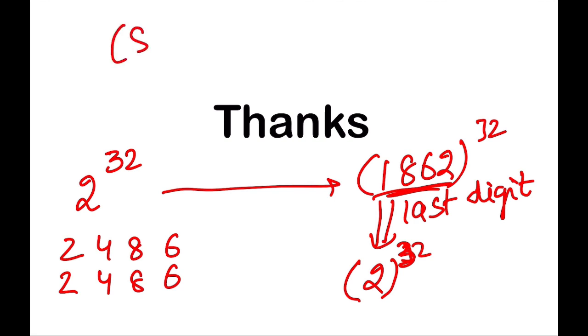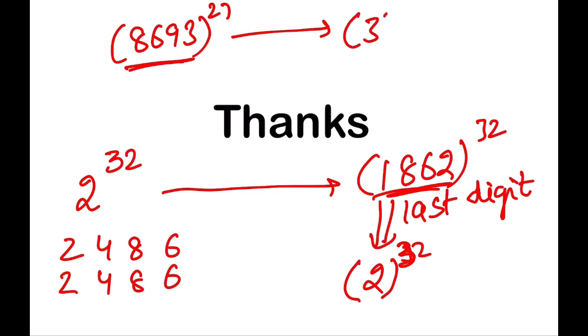Another example, 8693 raised to power 27. So give me the last digit. You don't have to find the last digit of the full number. You just focus on 3. Why? Because only the last digit decides the unit digit of the answer, and other digits don't play any role in solving for the last digit. Why? Obviously we know, right?